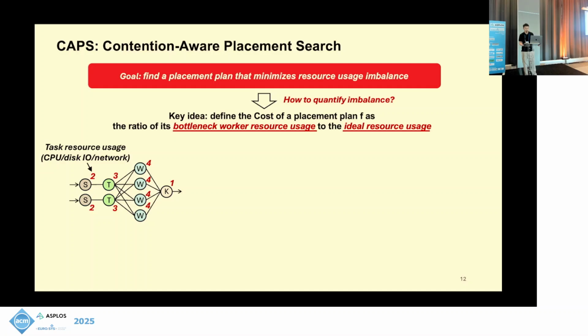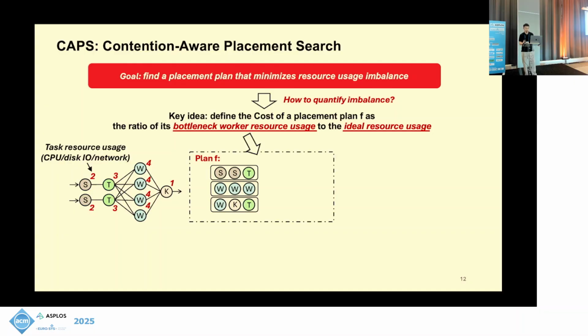In this physical data flow, assume we assign the cost value to each one of the tasks in this way. Specifically, we consider CPU, disk I/O, and network bandwidth consumption, but for simplicity here, we just assign a single-dimension cost to each task. Given the placement plan F, now we explain what the bottleneck worker resource usage is. We calculate the resource usage for each worker by summing up all the tasks deployed on each one of them.